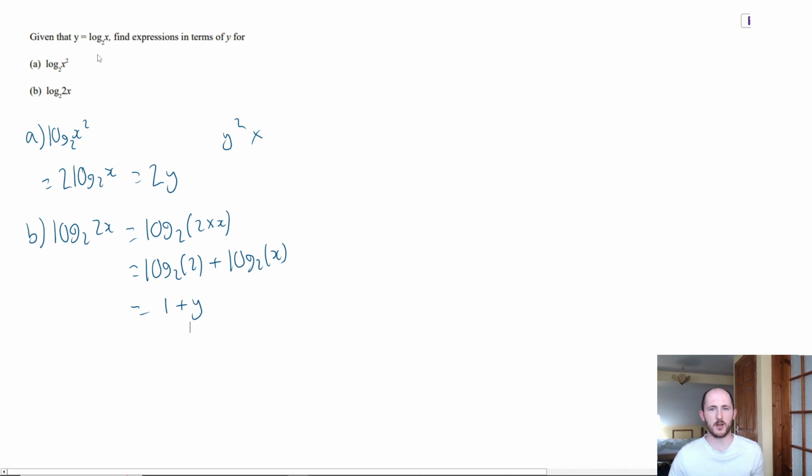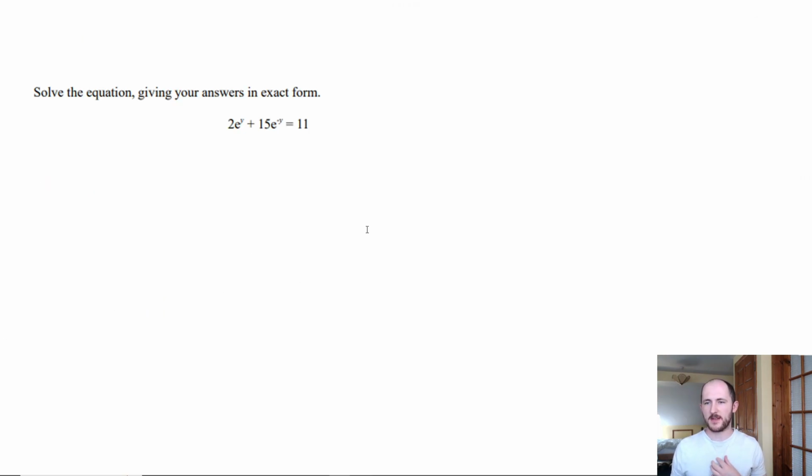And if you notice, there is no x, which is what they mean. When they say find expressions in terms of whatever letter, let's say y, they mean that the only letter that should be in your expression should be y. Having numbers is perfectly fine. So 2y and 1 plus y are both completely valid in that case. Okay, so now let's get into some spicier stuff.